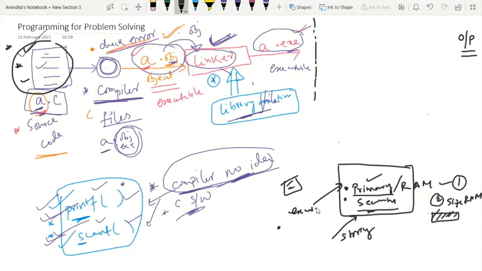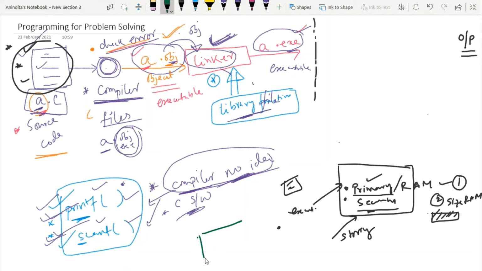But the question is why? Why do we have to execute by means of RAM? Why can we not execute by means of secondary memory? Because something is stored in secondary memory, so I can use my secondary memory and execute it. So here the problem is, please try to understand this point.